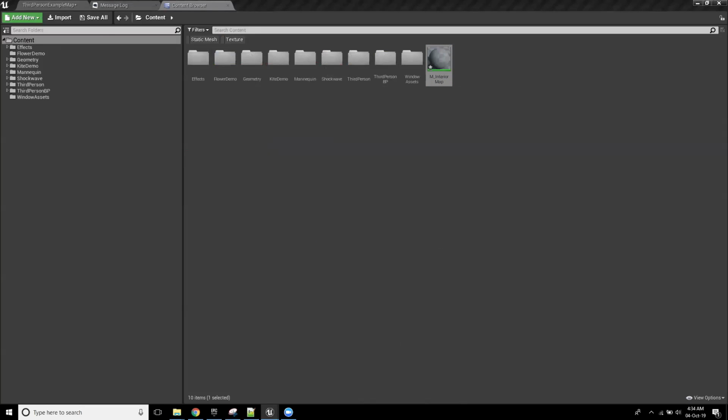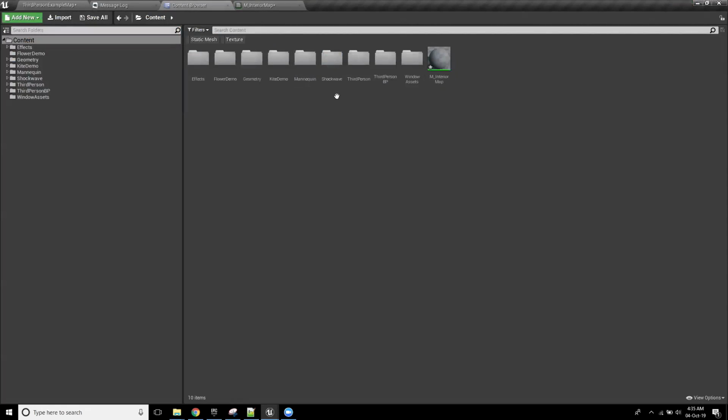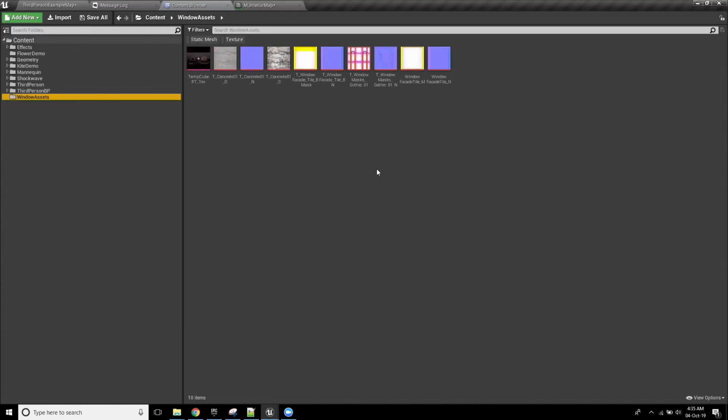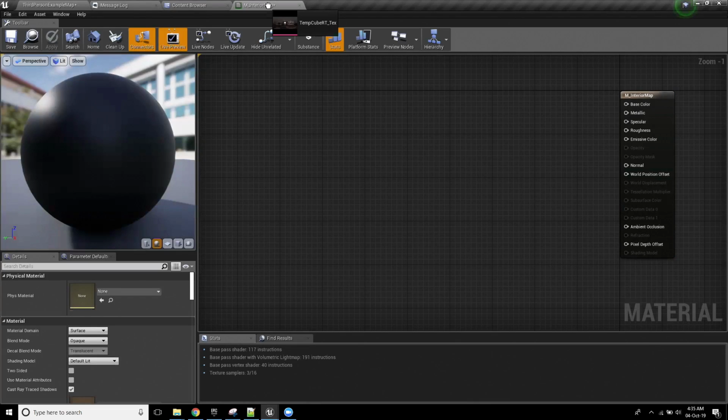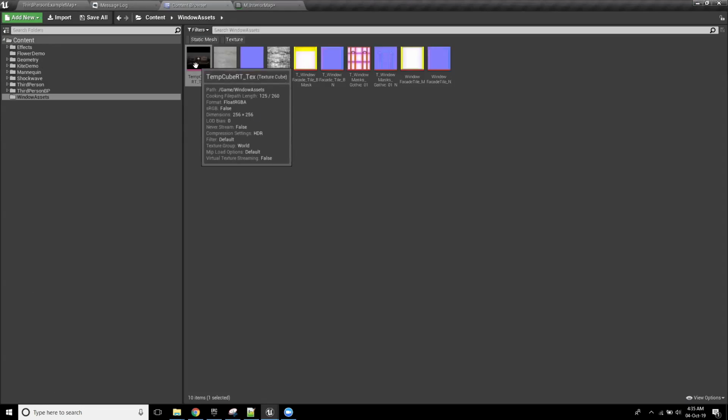Now, with this interior map material, imagine for a second that you're looking at a building. Typically when you look at a building in a video game, it's just going to be the picture of the building's facade or windows. I bring this up because it's very easy to do something that's a lot more than that, but it involves us using a type of texture. It involves us using a cube map.